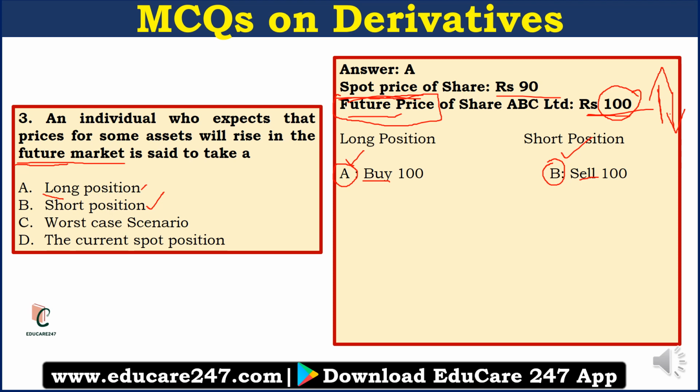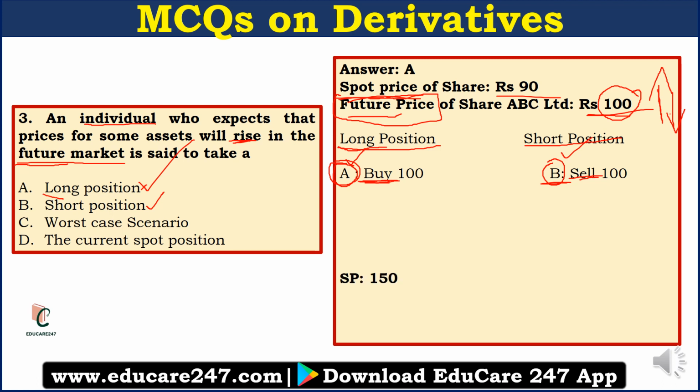Okay, so the position taken by A to buy the futures is called a long position. Here A is optimistic about the future, that's why he has taken a position to buy, and that position is called a long position. And the position taken by B to sell futures is called a short position. So in our question as well, an individual expects that the price will rise, right? So he will enter into a future to buy. He will take a long position similar to speculator A, right?